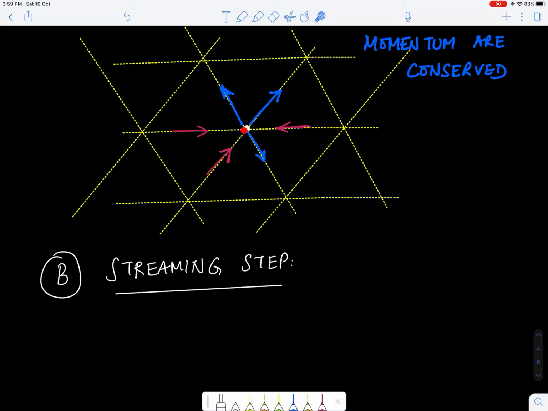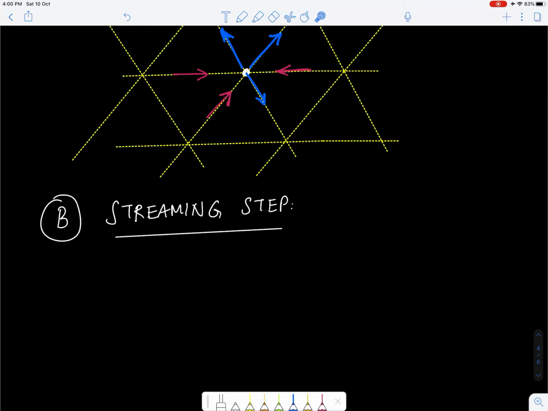So, for example, in one time step, this particle which is moving in that direction will go from this point to this point, so that at the next time step it will have a collision here with the incoming distribution at this point. And similarly, this particle that goes out will reach here, where it would maybe have collisions with the distributions coming in at that point.